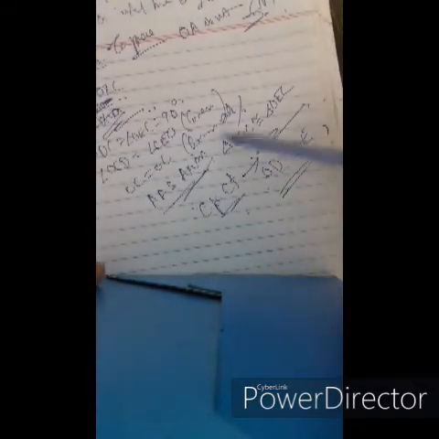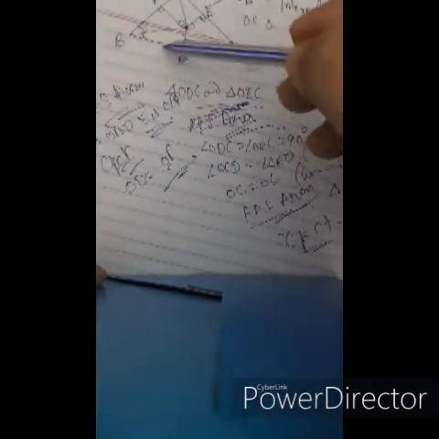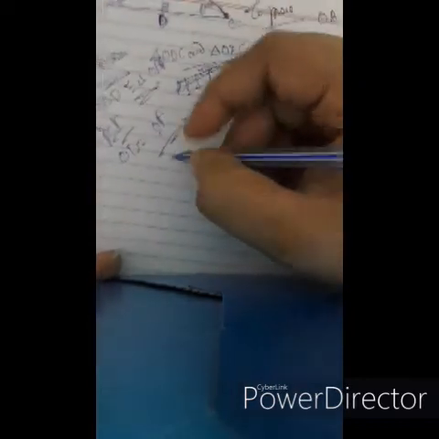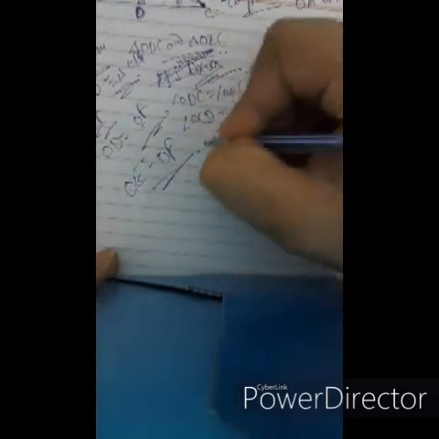So OD equals OE for this part, and OD equals OF for that part, this angle B part. So we get OE equals OF.